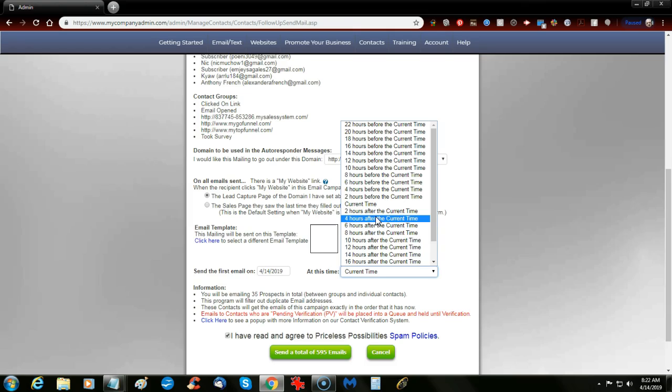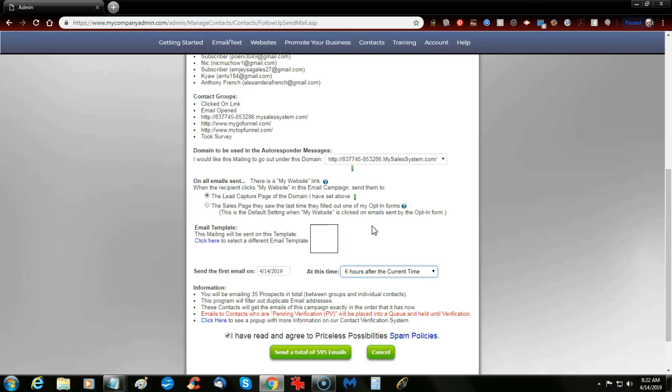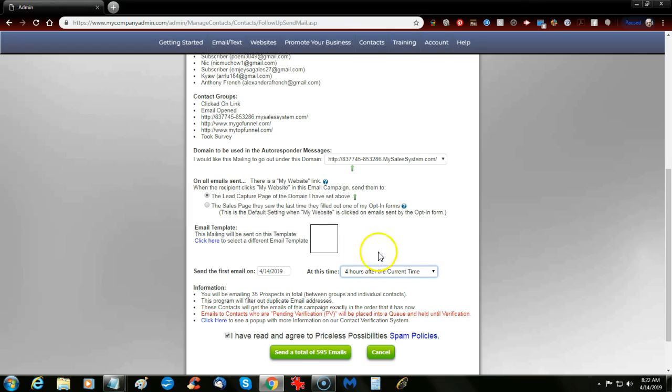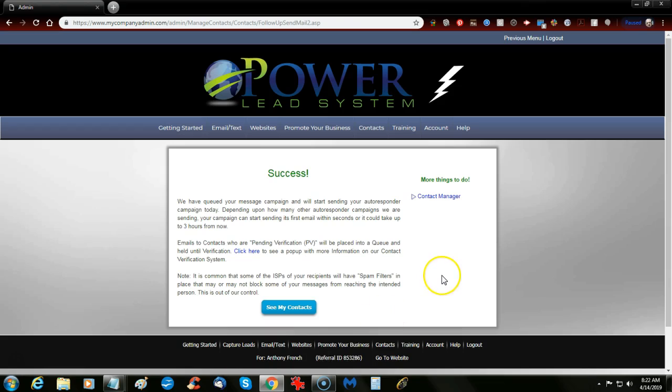If you want to send it out in another 4 hours, let's say around noon, or 6 hours, like 2 o'clock in the afternoon. I'm in Central Time. I don't know if this is gauged on Central or Eastern, but let's say some of these people are going to church and they're coming home and checking emails, so you might want to send it out 4 hours later, right about that time, and then hit send. A total of 595 emails in the whole series, but it's not going to send them all at once. It'll just restart the series.